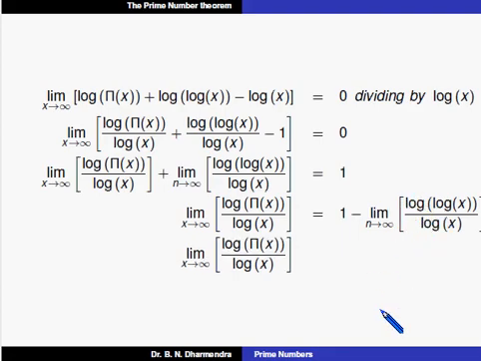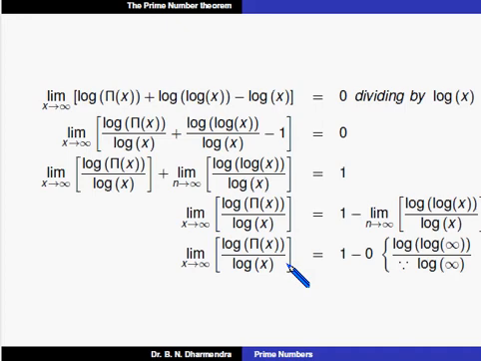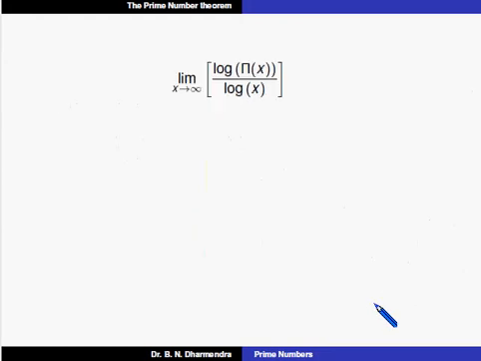So the next step: limit as x tends to infinity of log of pi of x divided by log x is equal to 1 minus 0. Since this is an indeterminate form, we can use L'Hospital's rule, so this value becomes 0. You can check it yourself. It can be rewritten as limit as x tends to infinity of log of pi of x divided by log x is equal to 1.